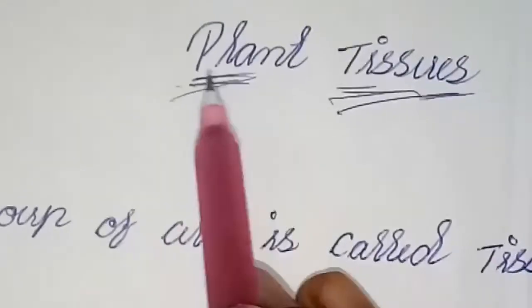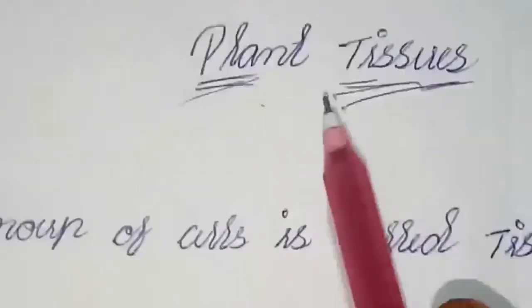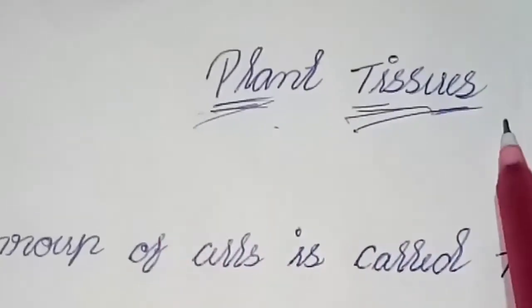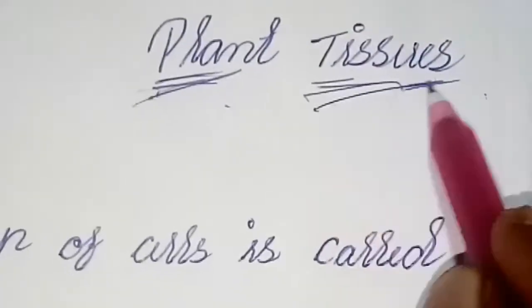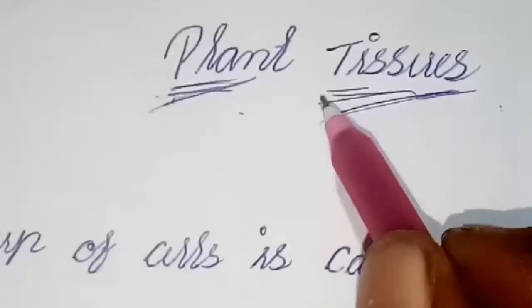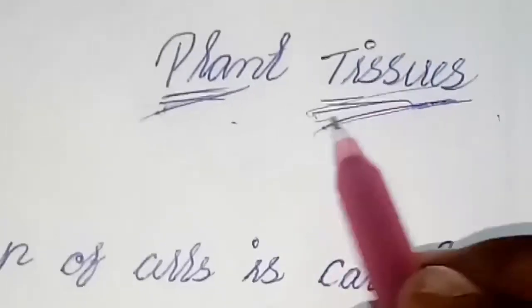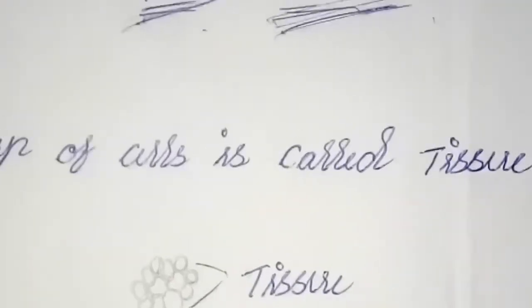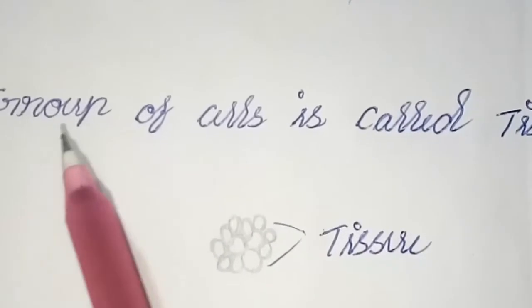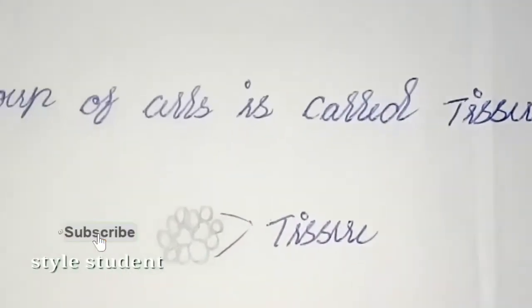Today we are going to discuss plant tissue. You already know what a plant is. Some of you may not know what tissue is. Tissue means a group of cells. A group of cells is called tissue.